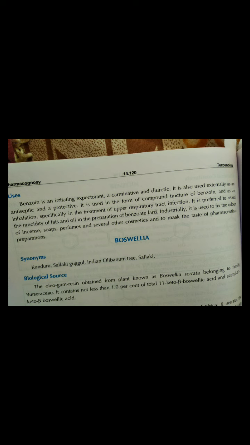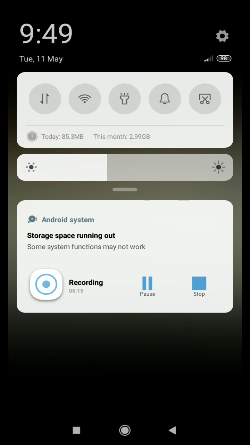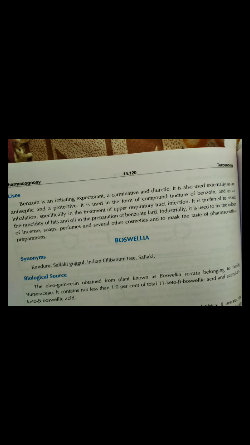Synonym, biological source, chemical constituents with structure, identification test, and last is the use. These are the first antiseptic and disinfectant drug. Then next is the myrrh.